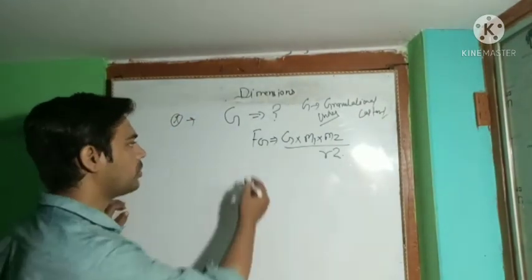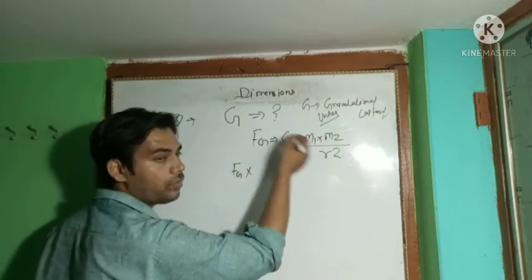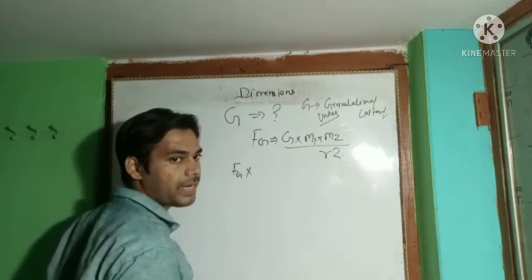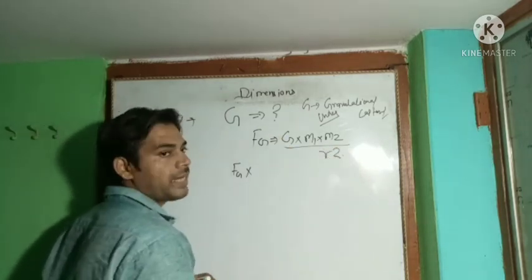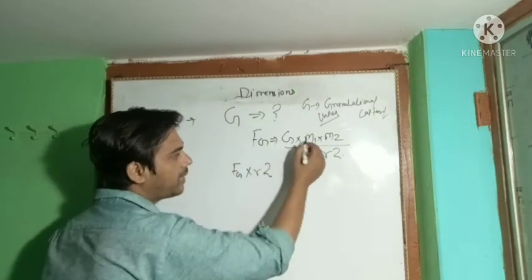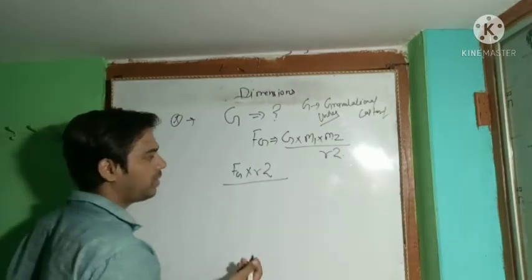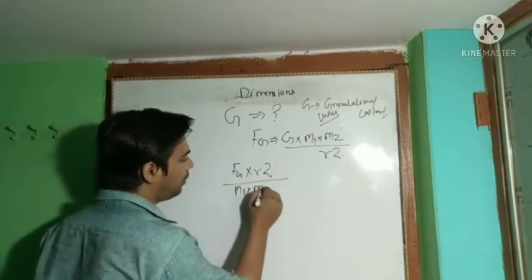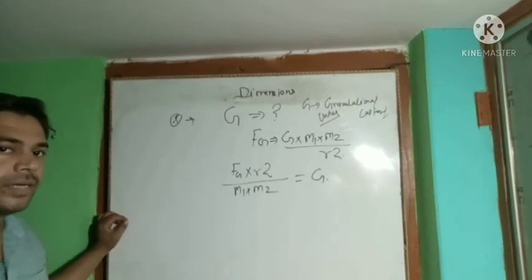So what are we supposed to do? In F equals G m1 m2 by r square, the r square goes to the left hand side, where it was division, so it becomes multiplication with F. So F r square, and the m1 m2 comes to the denominator side, so it will be m1 cross m2, and G will be left over there. Any problem?